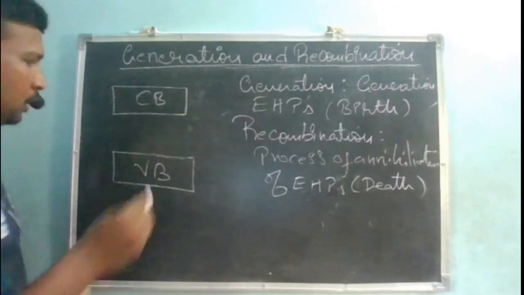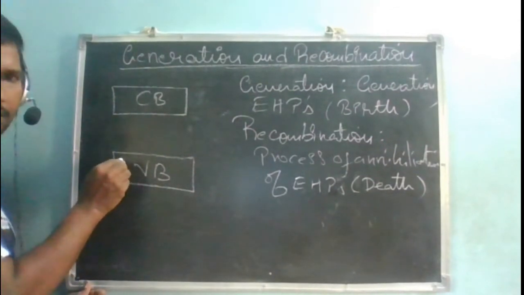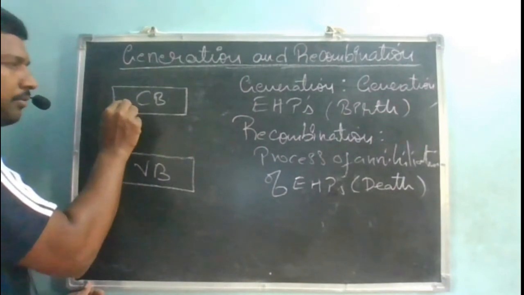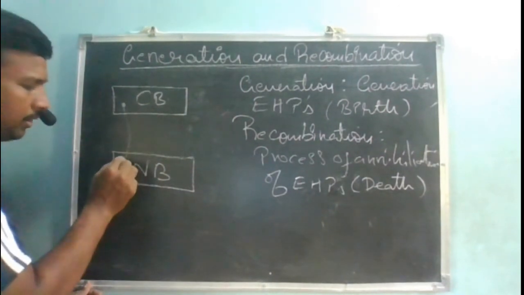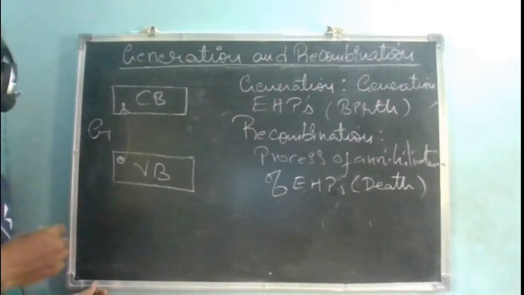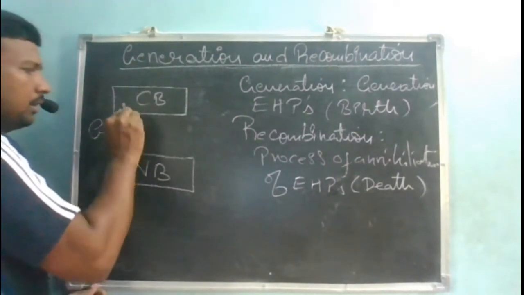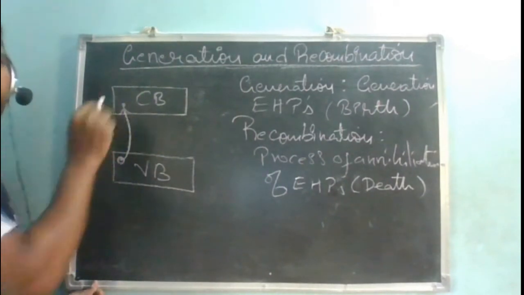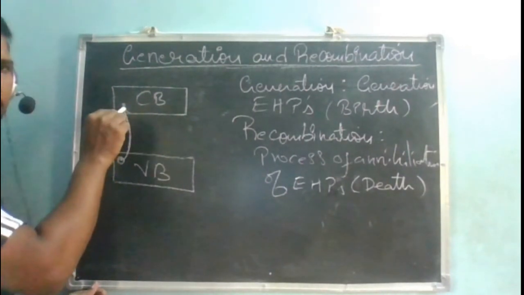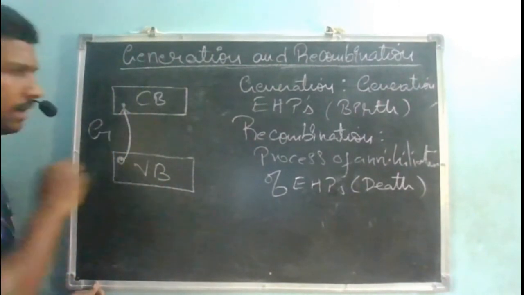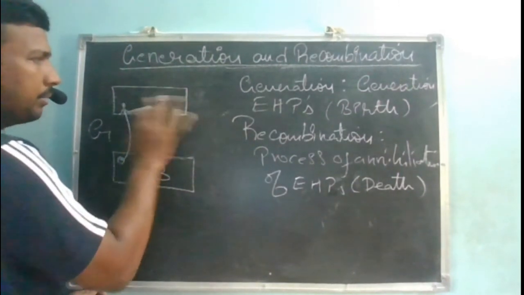Is this fine? Whenever my valence electron here moves on to here, it becomes a free electron and it leaves a hole. So this is the generation. My electron in the valence band has jumped onto the conduction band, so it has become a free electron, and there is a hole here. So, electron hole pair generation. Recombination means what?